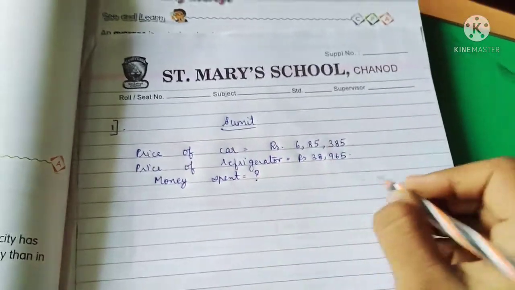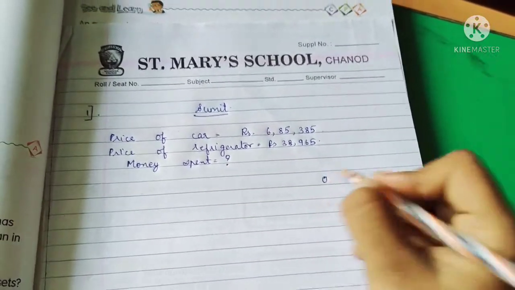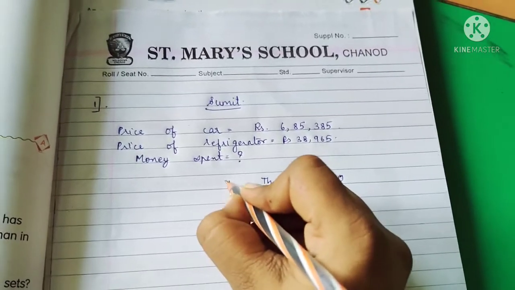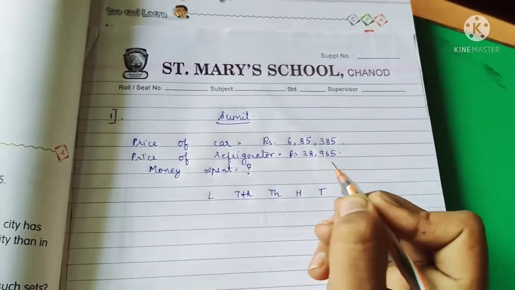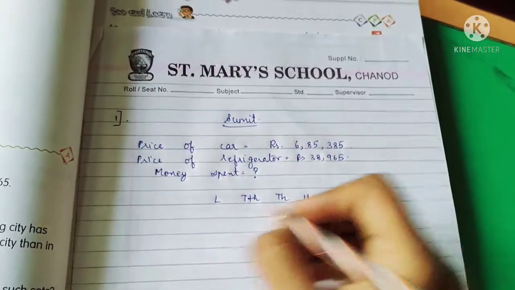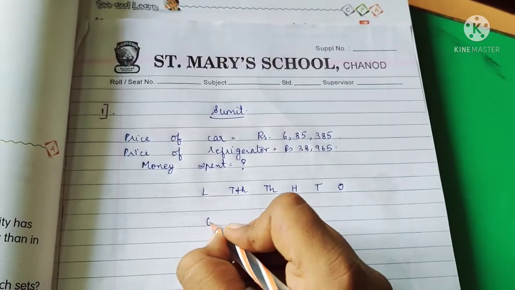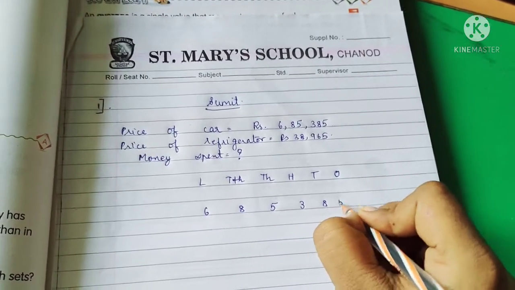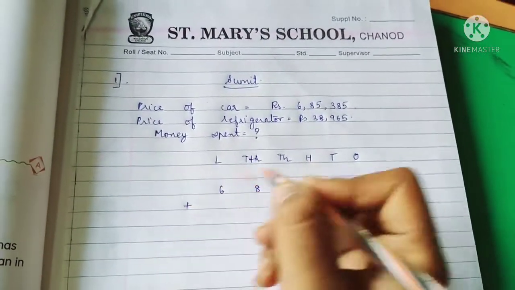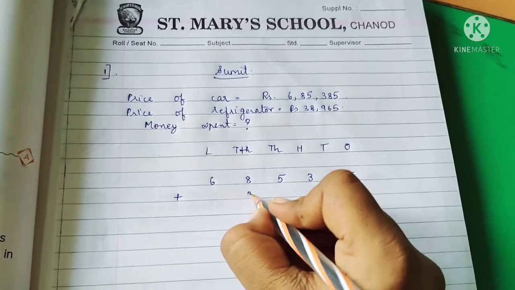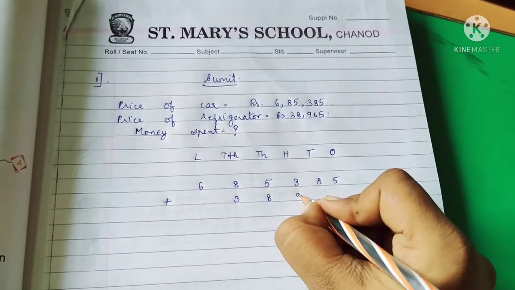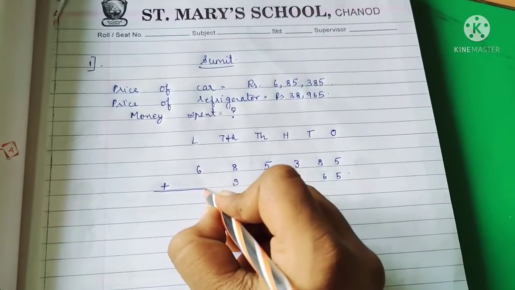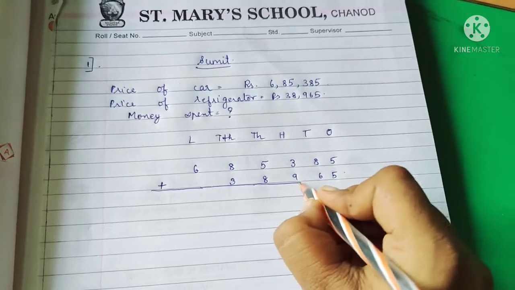So firstly we will write the headings: ones, tens, hundreds, thousand, 10,000, lakh. Now we'll write the numbers: 6,85,385 plus the price of refrigerator, 38,965. Now we will add these numbers. When we add, we will get the answer. So let us add, students.